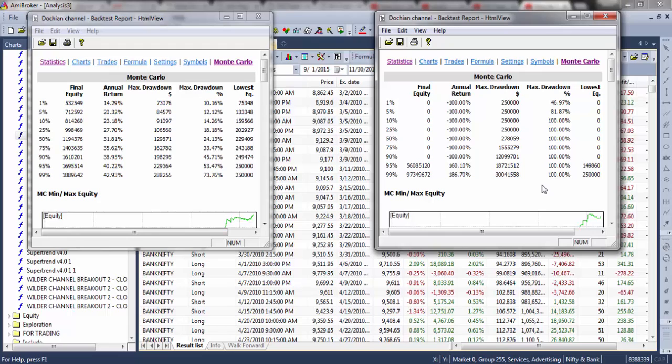The chances of your model performing are very few, and the chances of your model failing, your max drawdowns, and your equity being wiped out greatly increase. So that's why, as per me, when you're trading a model, stay away from leverage and you should be fine. You should be making a healthy return.